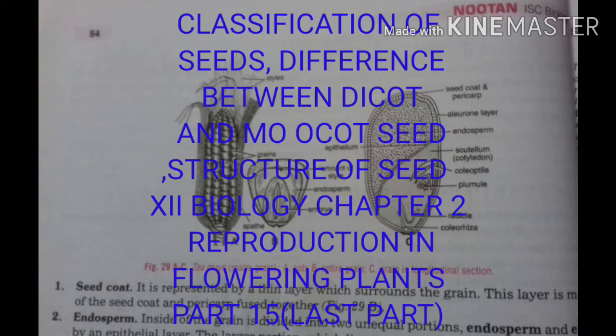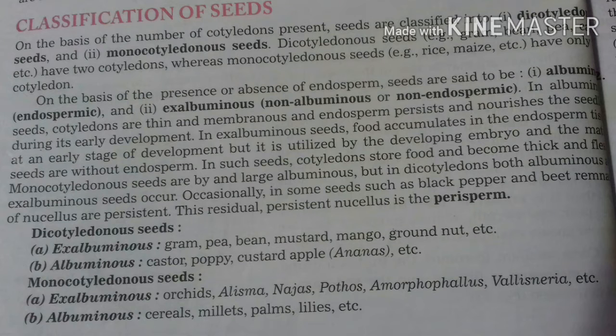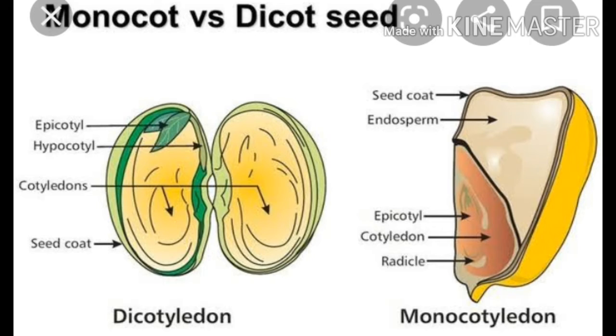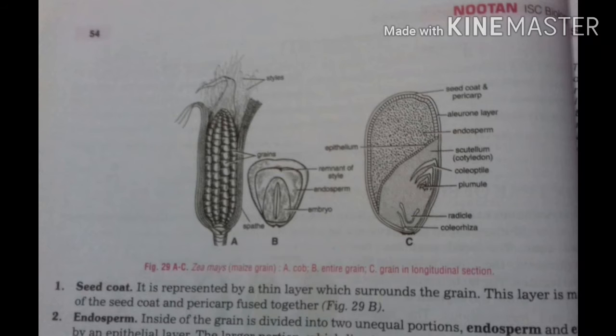Now I am explaining classification of seed. On the basis of number of cotyledons present, seeds are classified into dicotyledon seeds and monocotyledon seeds. Examples of dicotyledon seeds are gram, pea, bean, castor, etc. They have two cotyledons, whereas monocotyledon seeds have only one cotyledon, for example rice, maize.